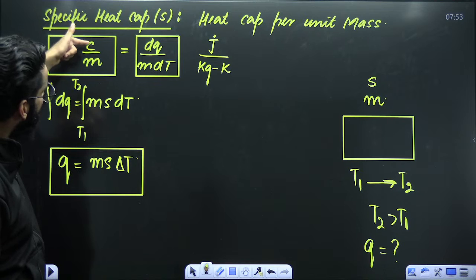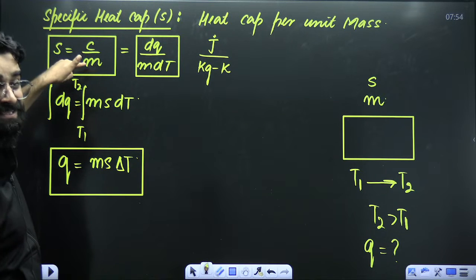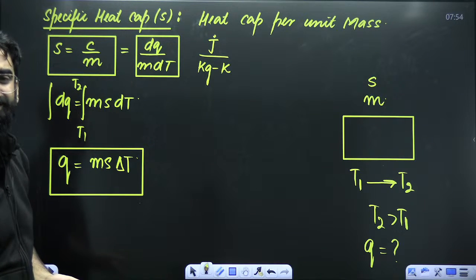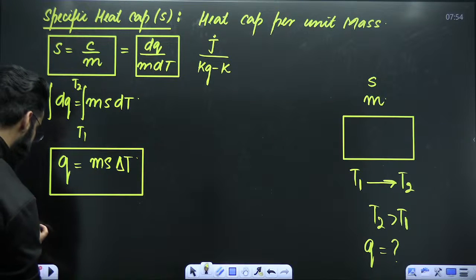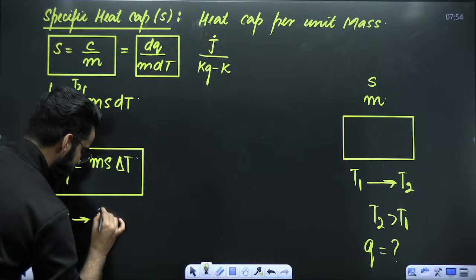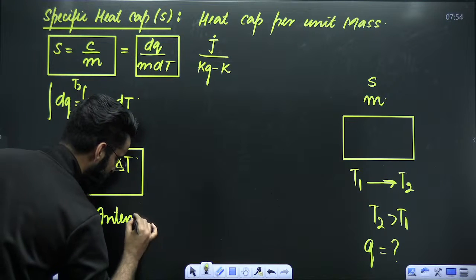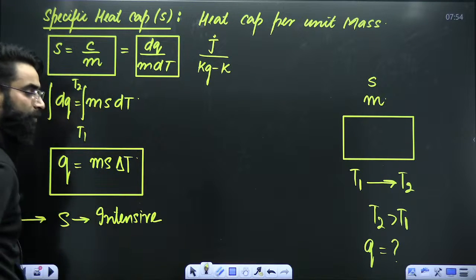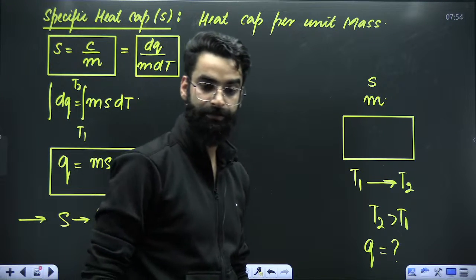Whenever an extensive property is expressed per unit mass, the new property becomes intensive. So specific heat capacity is an example of an intensive property. I hope you remember that. I've already discussed that with you.